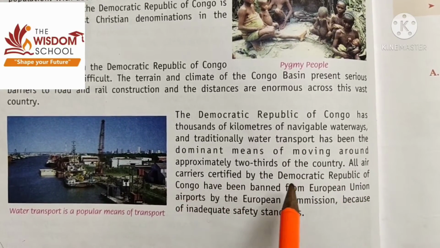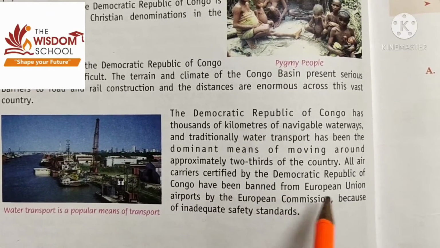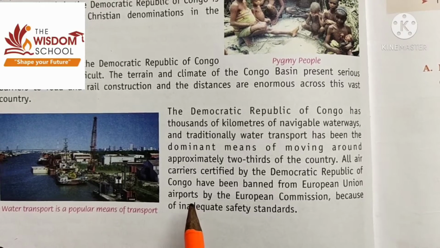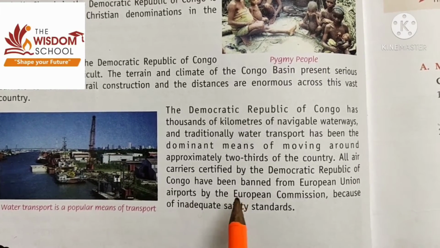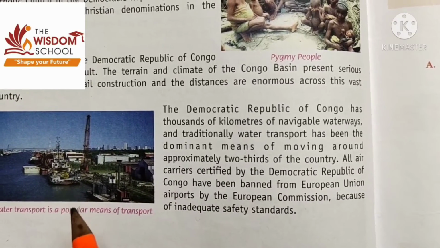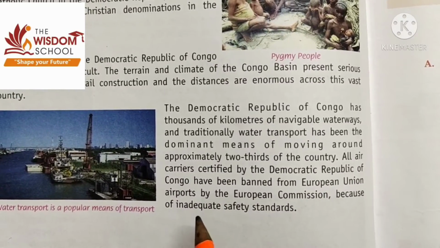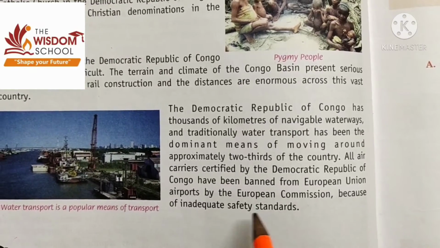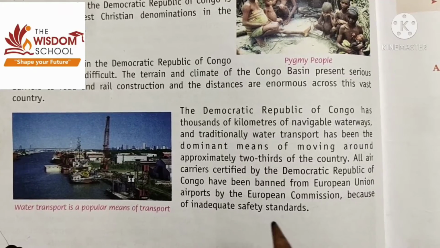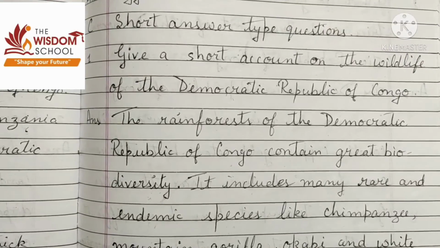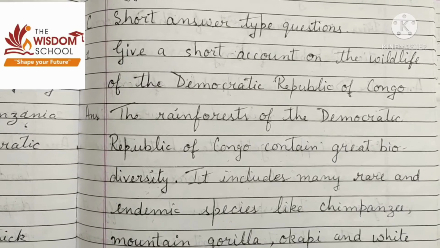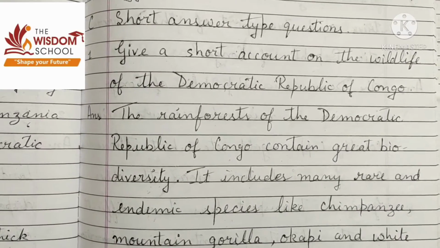All air carriers certified at DRC have been banned from European Union airports by the European Commission because of inadequate safety standards, because they are not according to the safety standards. Students, you can do book work and very short answer type questions yourself, because just now we have revised the entire chapter.